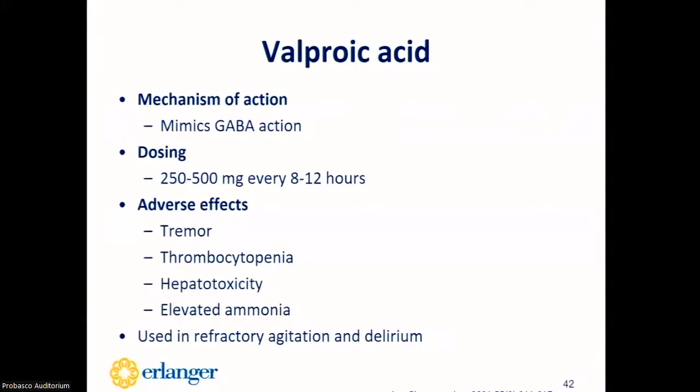Another option for patients when drugs like dexmedetomidine, ketamine, and antipsychotics have not been as effective is valproic acid. It mimics the GABA action and it is dosed at 250 to 500 milligrams every 8 to 12 hours when it's used for this indication. Some adverse effects associated with it include tremor, decreased platelet counts, hepatotoxicity, and elevated ammonia levels.